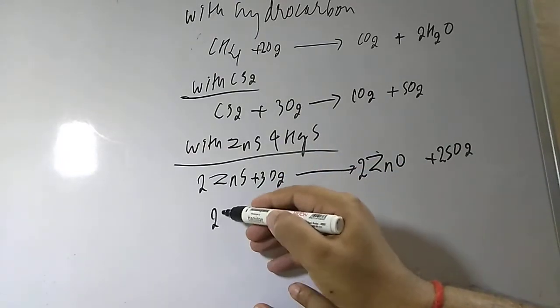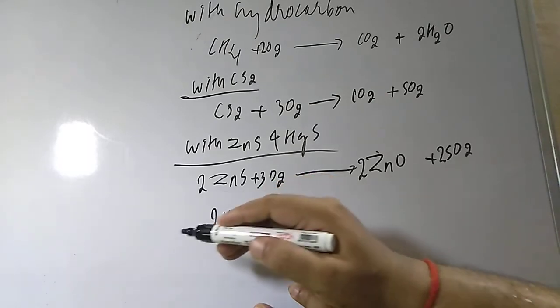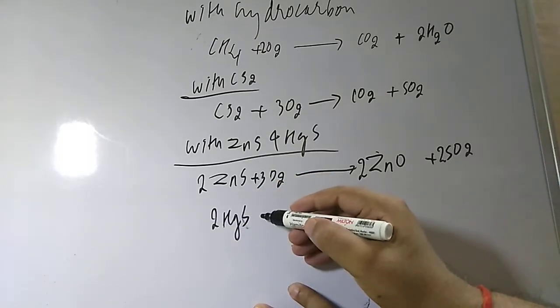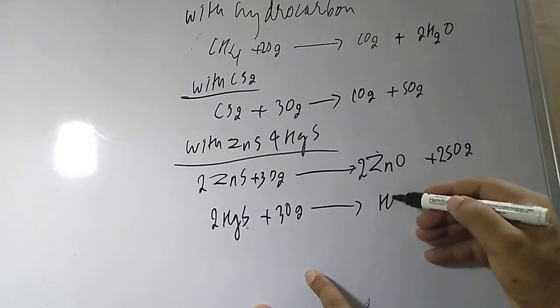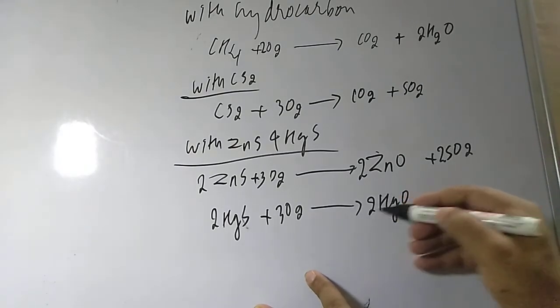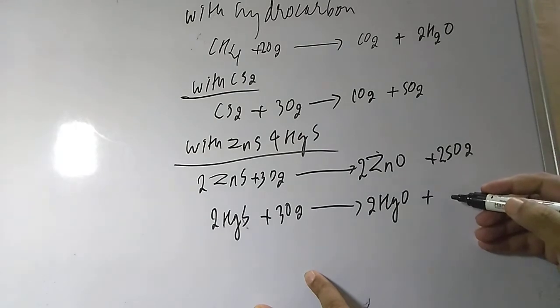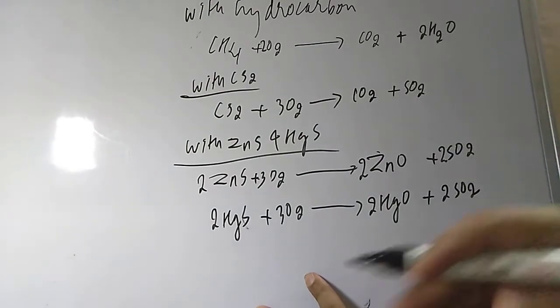Similarly you take 2 mole of HgS, student. Okay, mercury sulfide is there, and if you are treating it with 3 mole of oxygen, what will it give me, student? 2 mole of HgO, and along with this it will give 2 mole of sulfur dioxide.